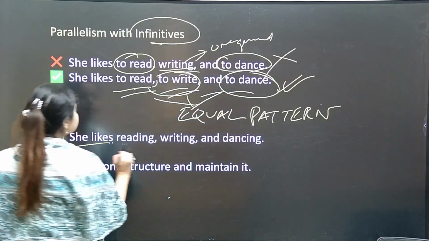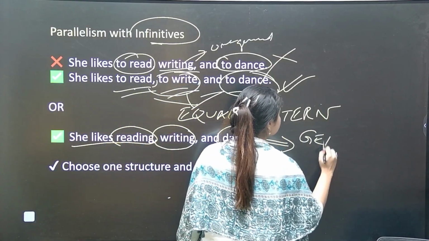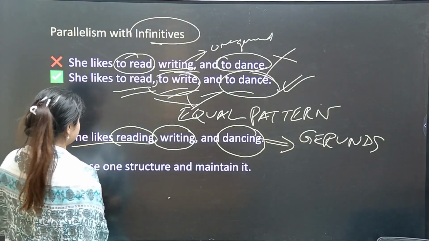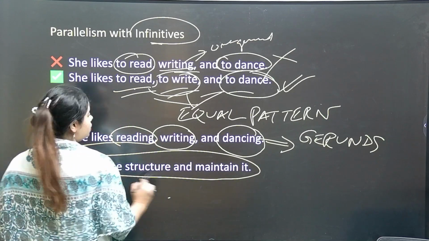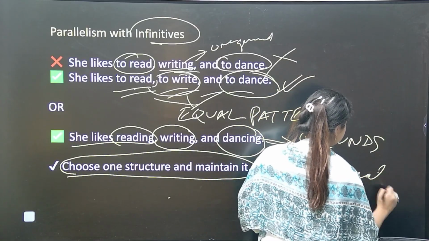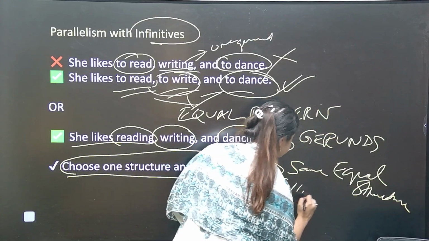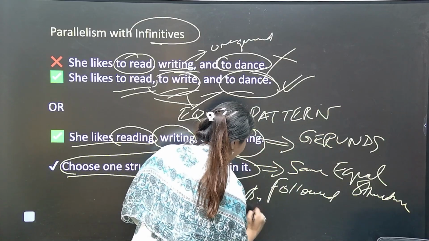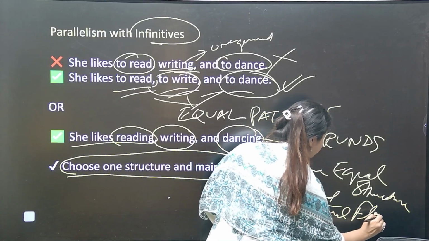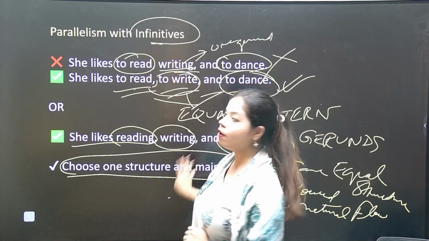Next is she likes reading, writing and dancing. We are using gerunds. And see, choose one structure and maintain it. We have to use the same structure, the same equal pattern, which is also followed by the natural flow and is also grammatically correct. So parallelism with infinitives we now understood.